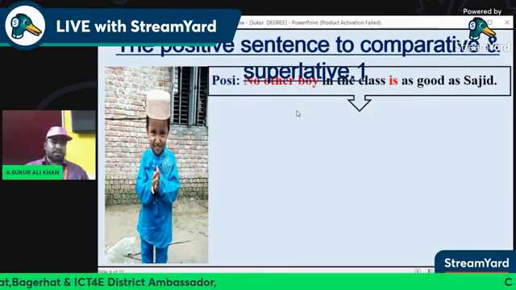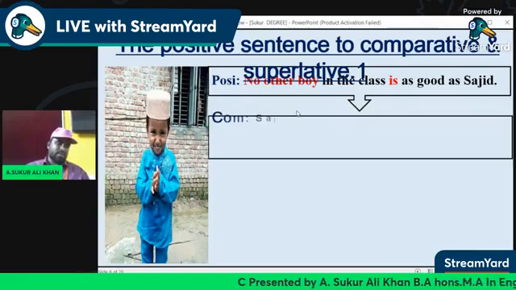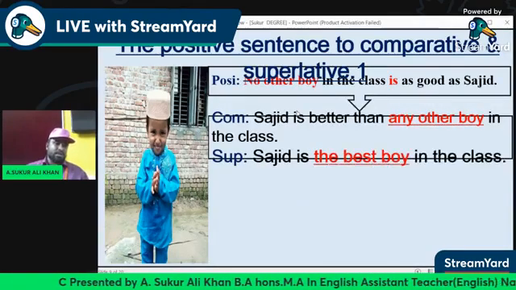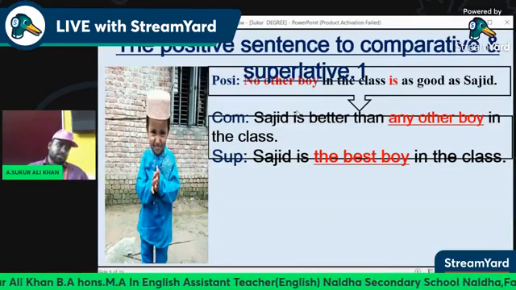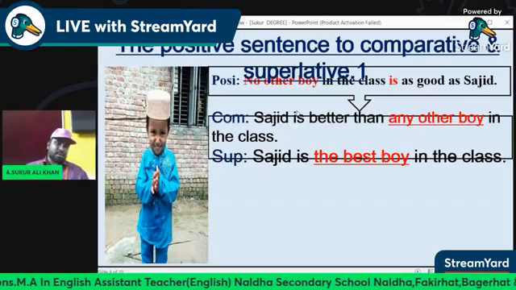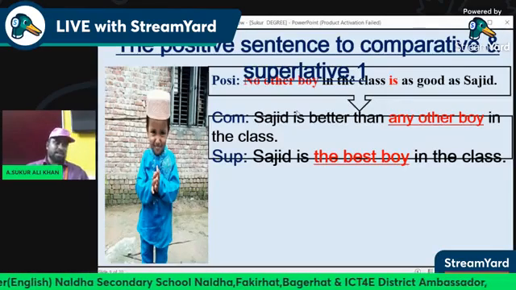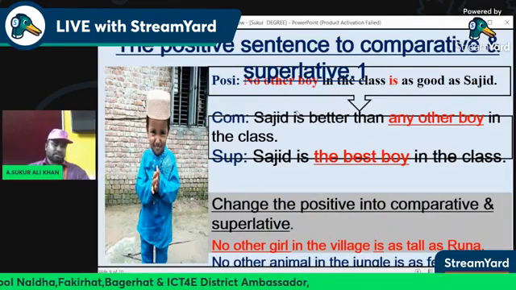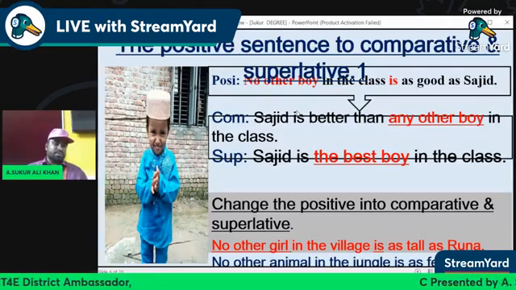No other boy in the class is as good as Shajid. Comparative: Shajid is better than any other boy in the class. Superlative: Shajid is the best boy in the class. Change the positive into comparative and superlative.